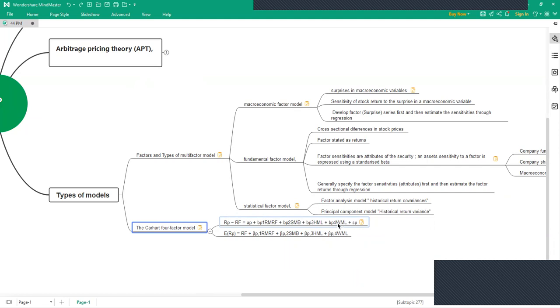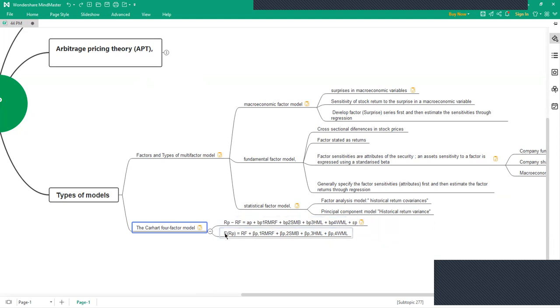It is basically the momentum indicator. The winners are the rising stocks. And you can go through the curriculum to check more details about this.